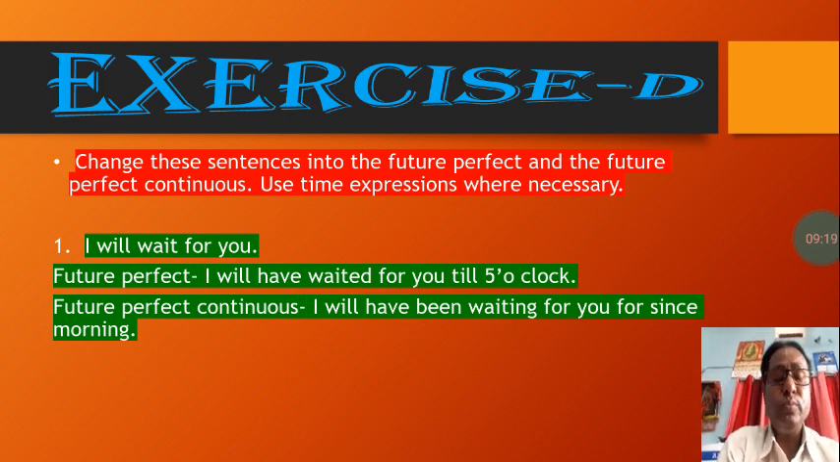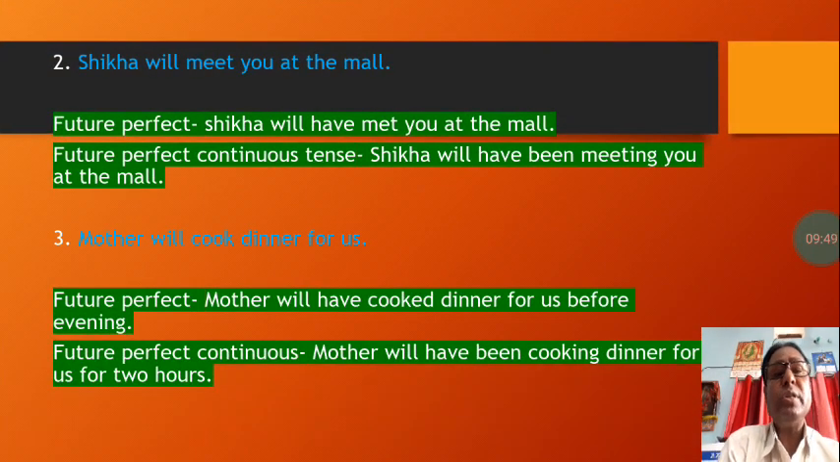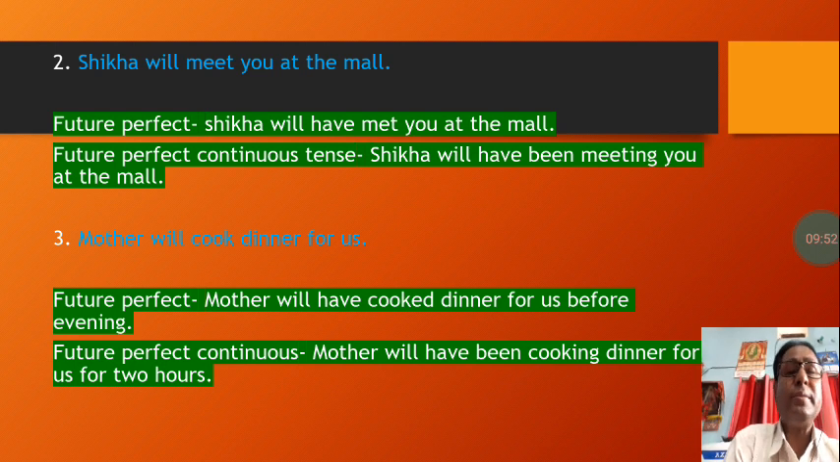I will wait for you. The first question in the book is: I will wait for you. This is in simple future tense. In future perfect, the form will be: I will have waited for you till 5 o'clock. In future perfect continuous, the same sentence will be: I will have been waiting for you since morning. Since morning, not for. I am sure that was a misprint. For will not be used, my dear, it will be since. That was a misprint.